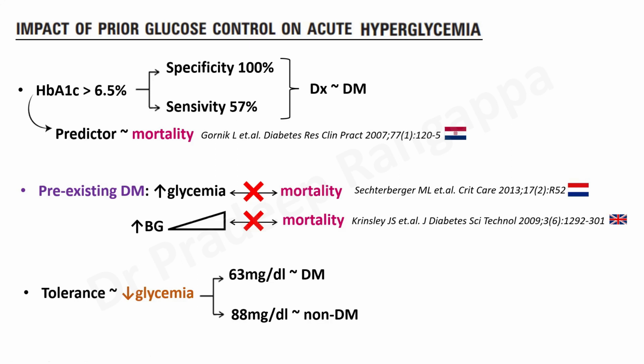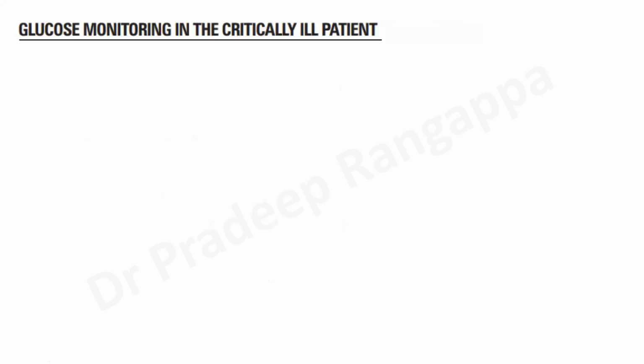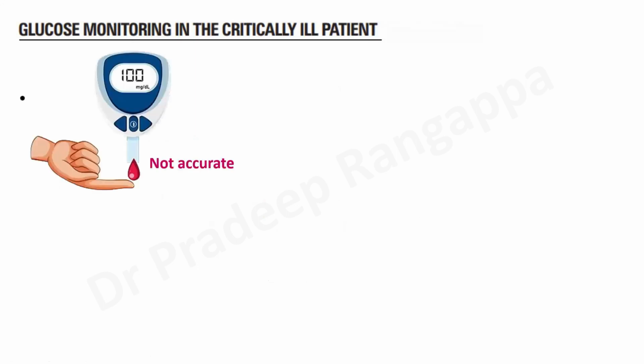If someone has pre-existing diabetes, some amount of high glycemia may still be acceptable, because that does not show consistently a correlation with mortality. So that is about that. So now we look into glucose monitoring. What is the best way to monitor glucose?